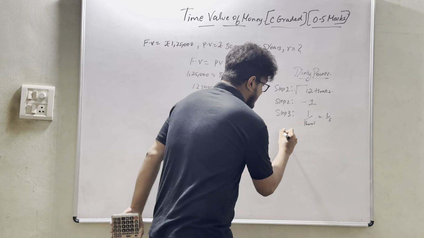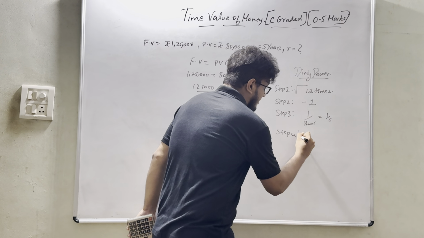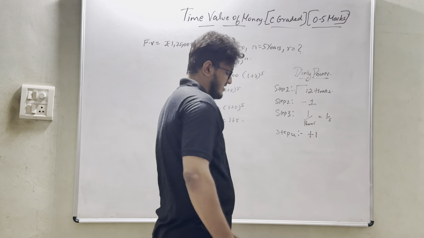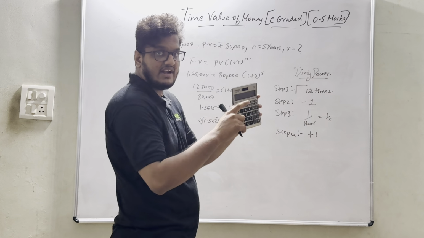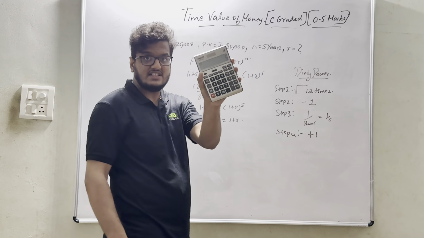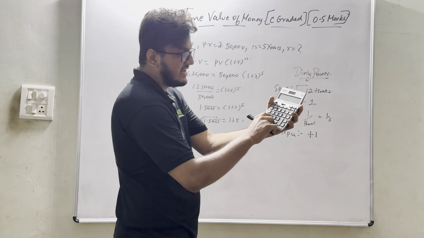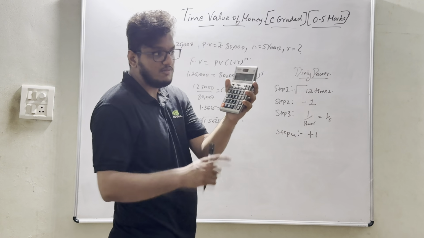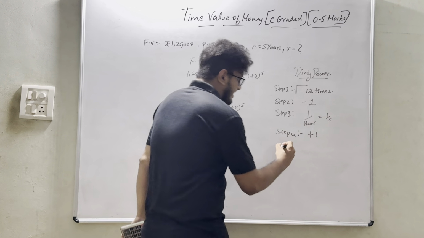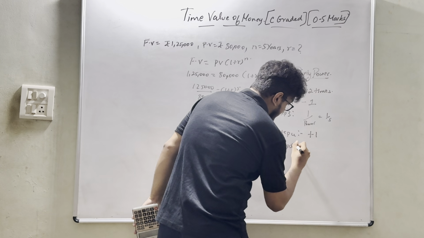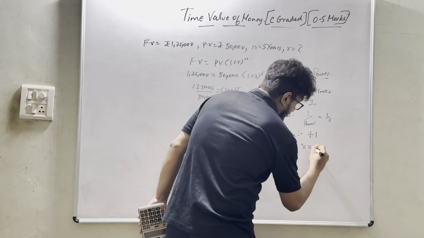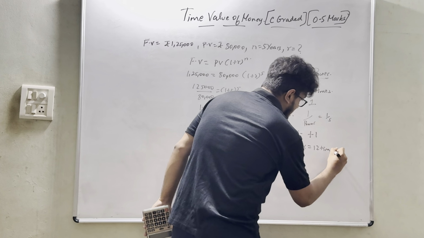Okay, next step 4, plus 1. 1 divided by 5, so in your calculator it should be showing as 5 right now, plus 1. Yes, so now it should be showing it as 1. Step 5, into equal to 12 times.